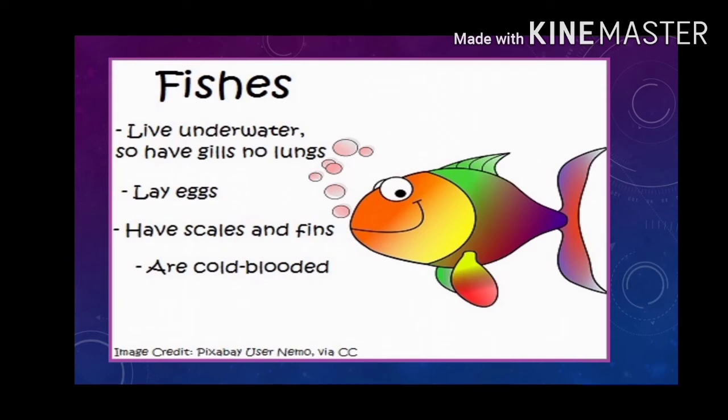Now we will look at the fish, which is among the vertebrates, which have a backbone for support. Aquatic animals such as fish live underwater, they lay eggs, and they have scales and fins. They are cold-blooded, which means they cannot produce heat in their own bodies and have to rely on the surrounding temperature.